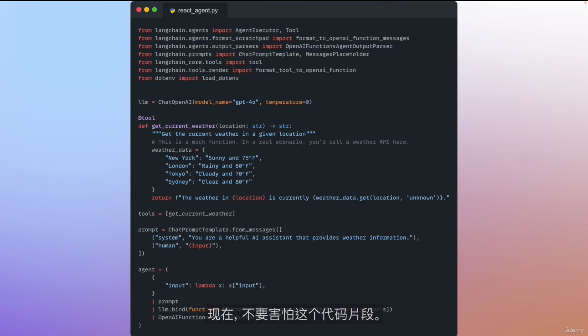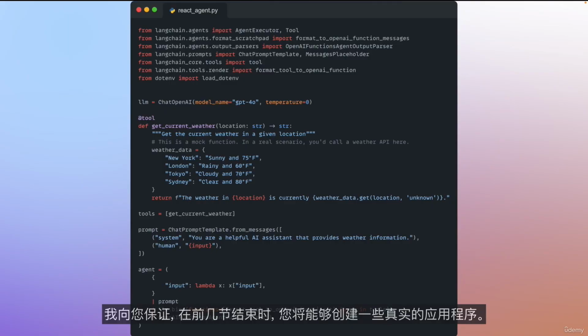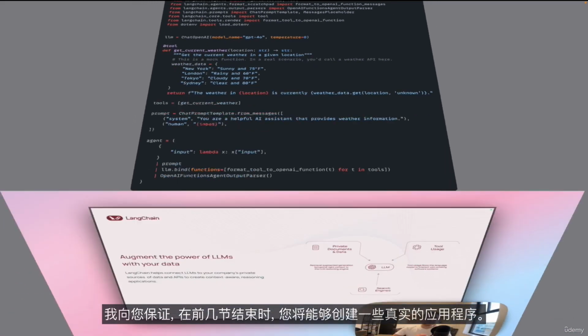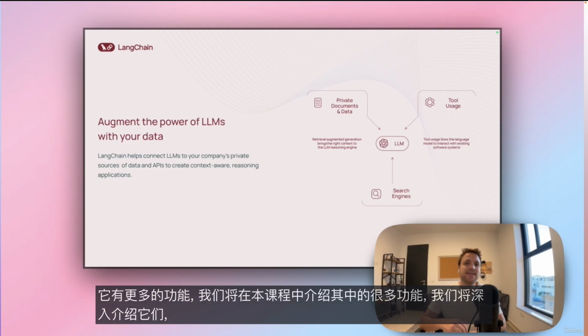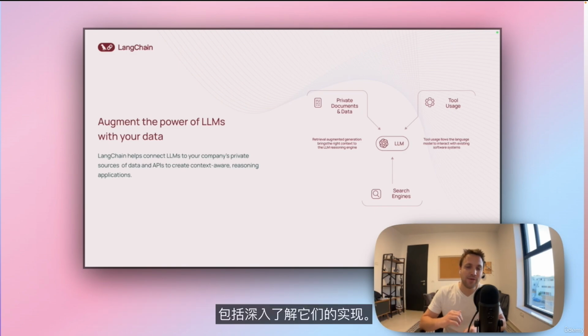Now, don't be afraid of this code snippet. I promise you, by the end of the first couple of sections, you'll be competent to create some agentic applications. So this was just the tip of the iceberg of what LangChain offers when it comes to developing an LLM-based application. It has much more features, and we're going to cover a lot of them in this course, and we're going to cover them in depth, including diving into their implementation.